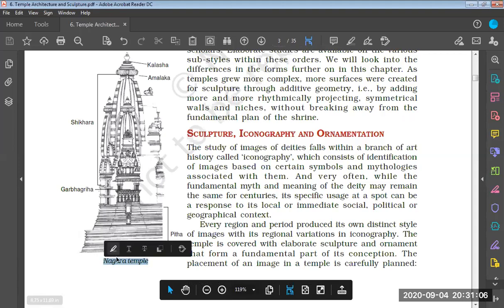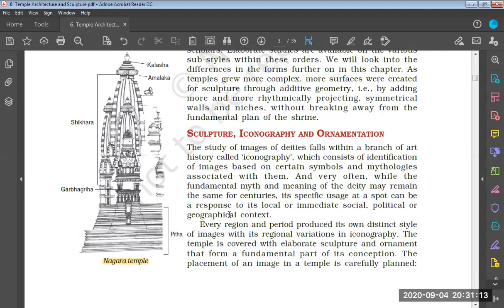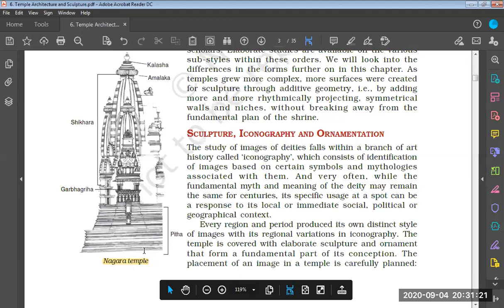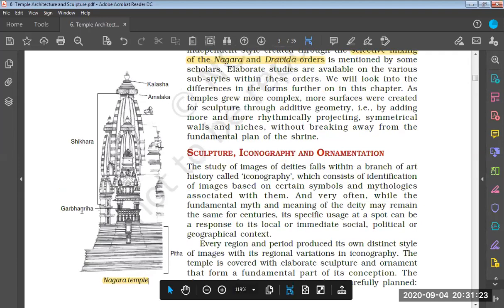When we come across this word Nagara, it means this type of temple architecture is there in the northern portion of India. Okay, northern portion including central India, western India, eastern India, as well as hilly regions in the northern areas. So this is the Nagara style of temple architecture. In the Nagara style, we have a Garbhagriha over here.